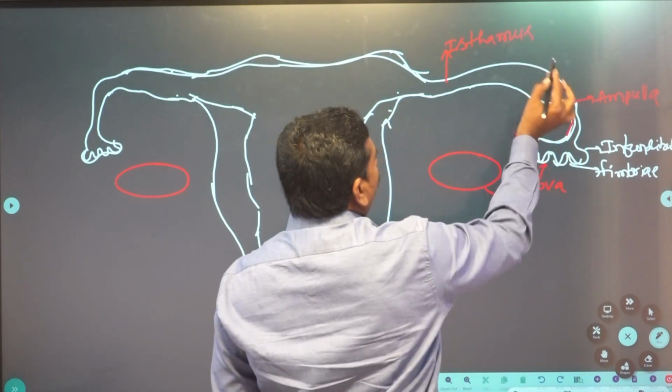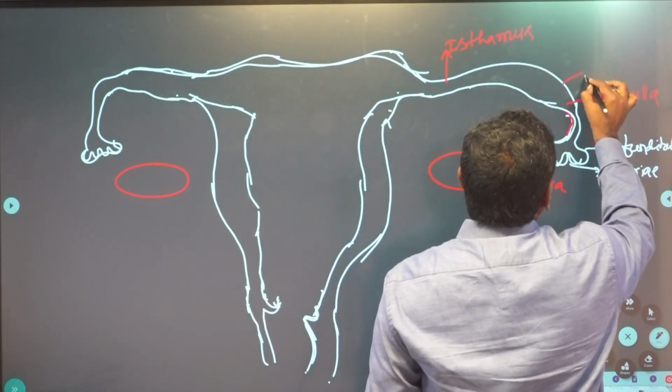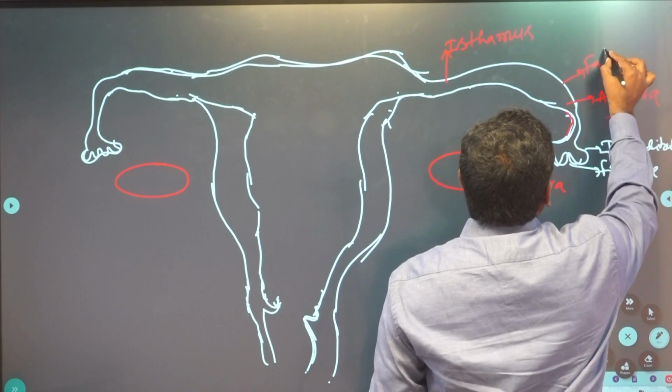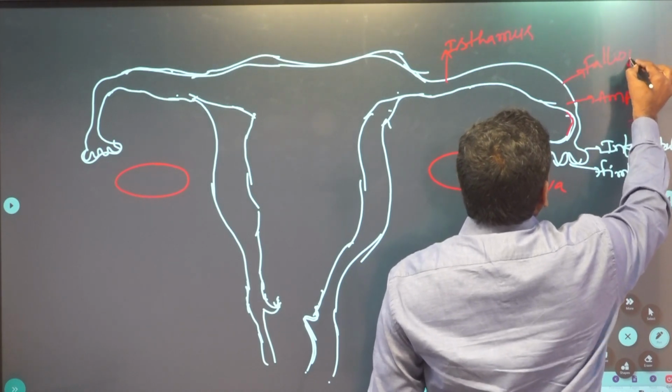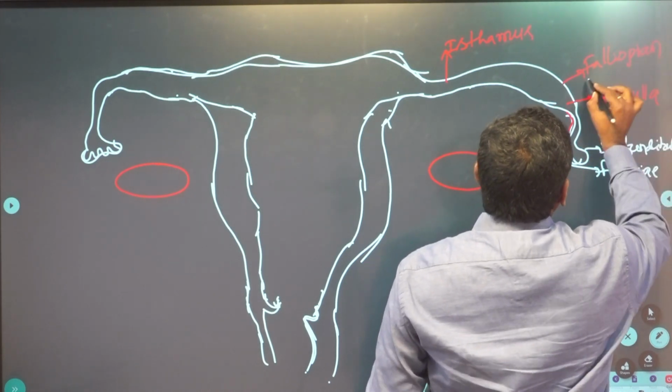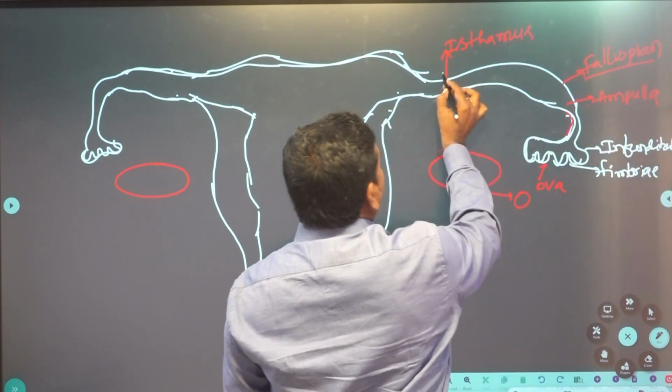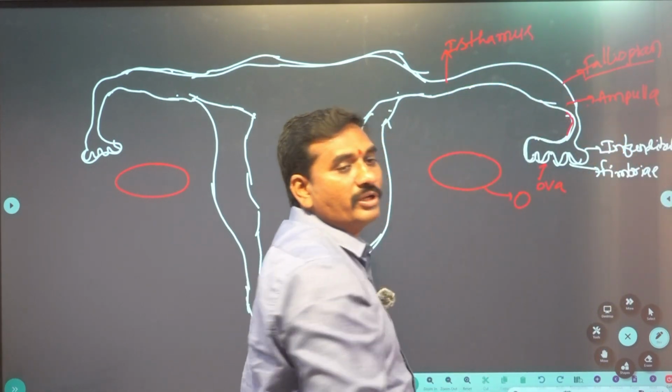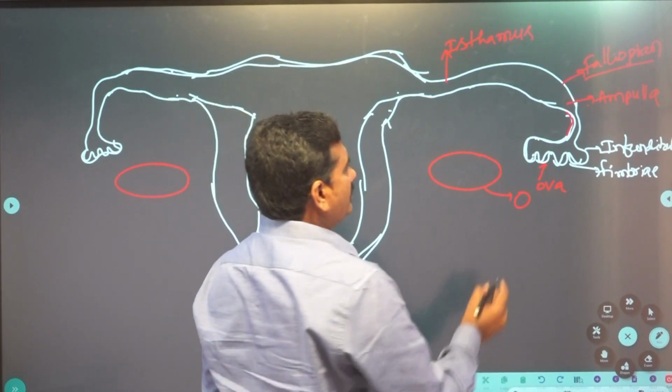Now this duct is known as the fallopian duct. At the junction of the ampulla and isthmus, fertilization takes place.